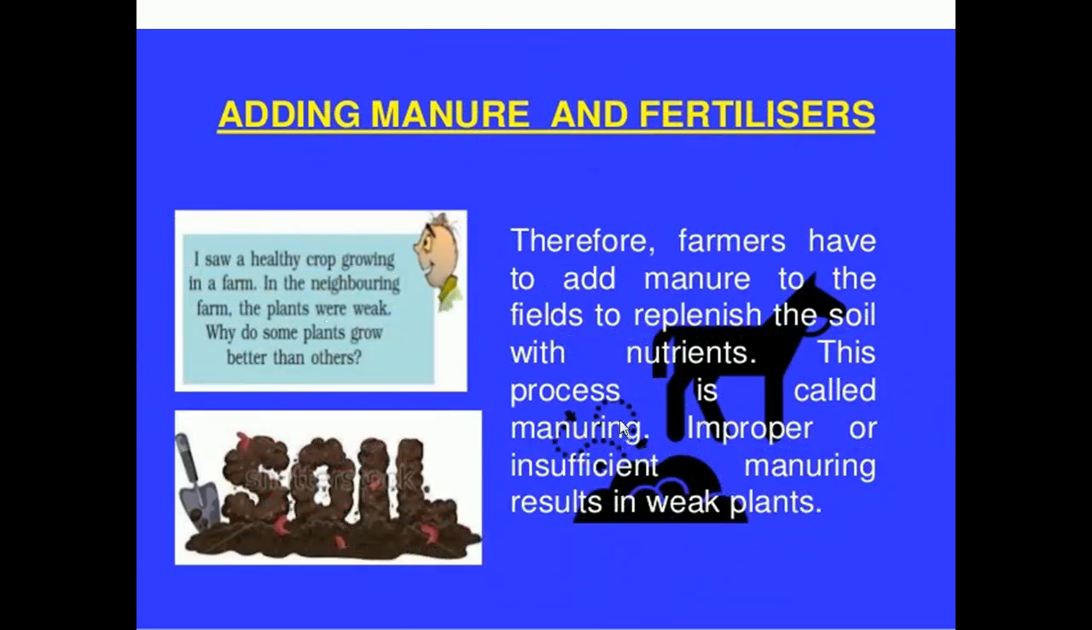Therefore, farmers, instead of using fertilizers, will use organic manure, that is, natural fertilizer, to replenish the soil with nutrients. If we add manure to the field to replenish the soil with nutrients, this process is called what? Manuring. If we do not properly manure the field, or do not apply the proper manure to the crop, it will result in weak plants. So it is very important to put manure or fertilizers to increase the growth of the plant.